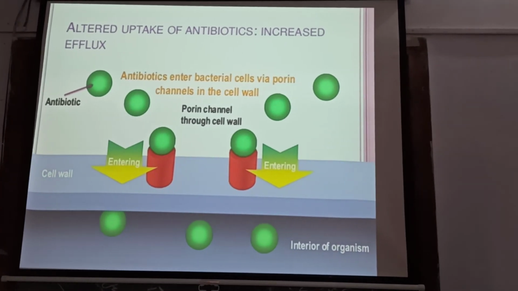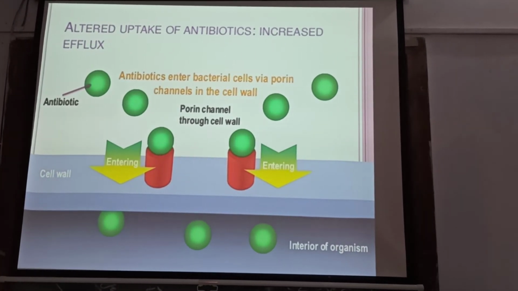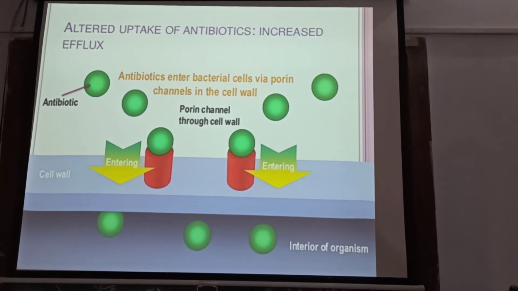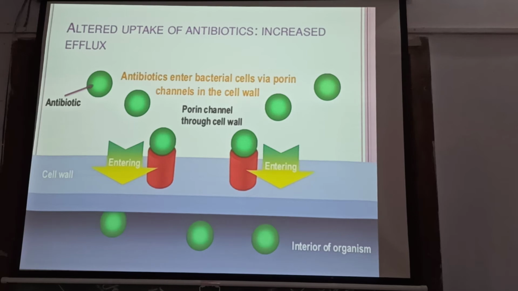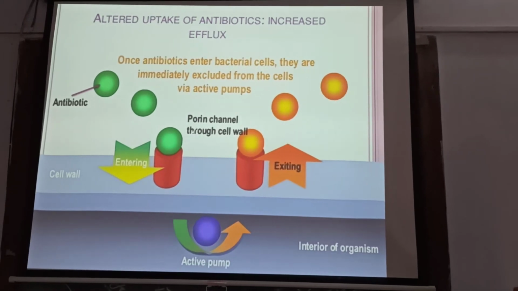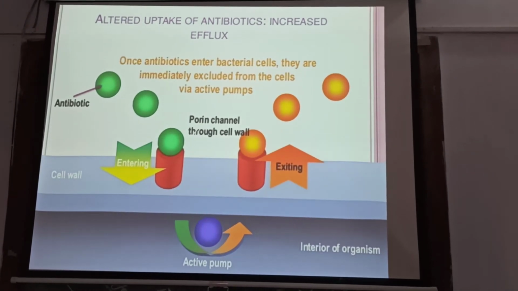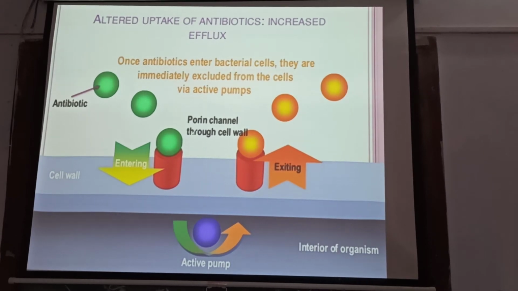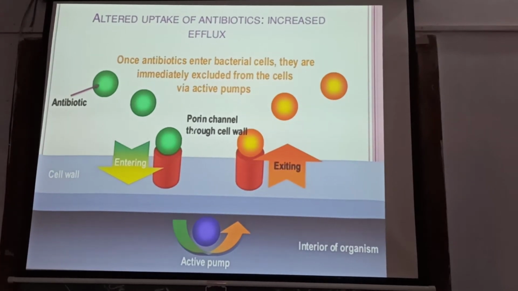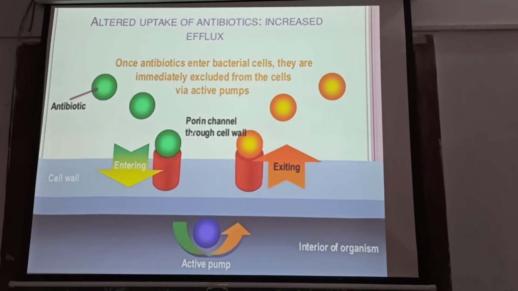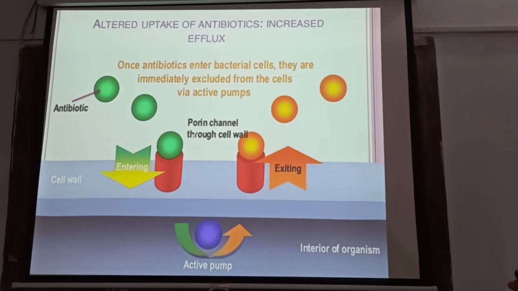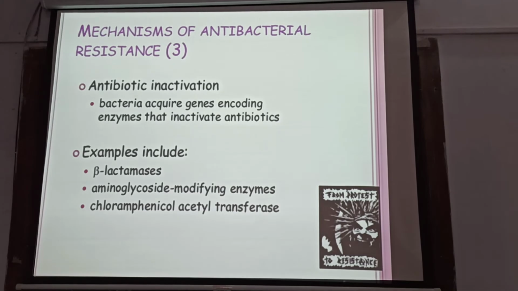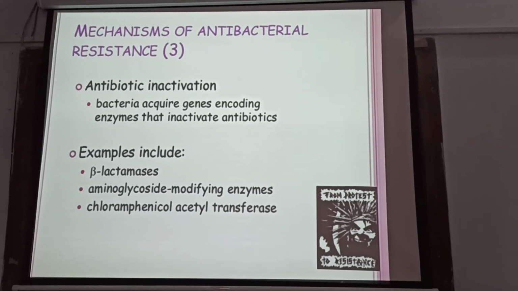Antibiotics enter the bacterial cell via the pouring channel through the cell wall, and are entering and then getting pushed out. Early uptake of the antibiotic increases efflux. Once the antibiotic enters the cell, it is immediately excluded from the cell via active pump. That is also the role of the active pump. Same thing.